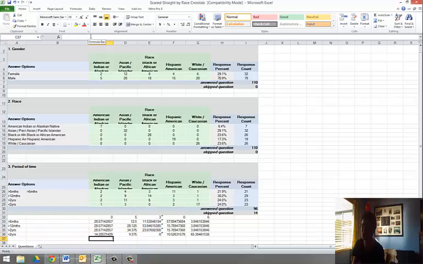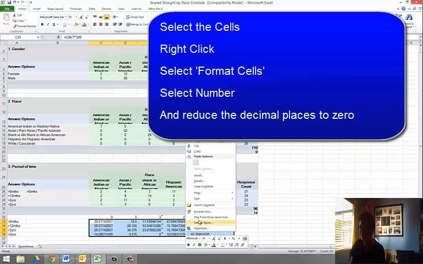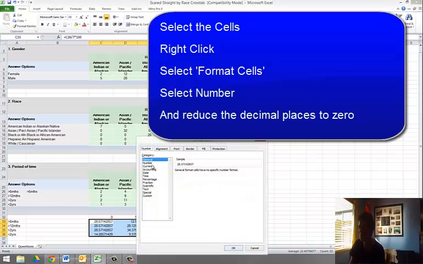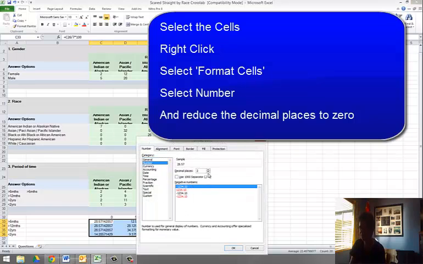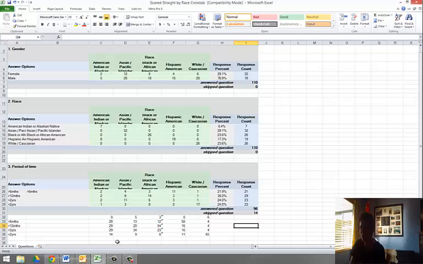Easier to read. One way to do that is to actually stop the Excel showing you heaps and heaps of decimal places, and to do that you select these cells. It just involves clicking on one cell and dragging to the end of the other, going to format cells, going to number, and then going to decimal places and taking it down to 0. And so what you see now is you've got readable numbers.